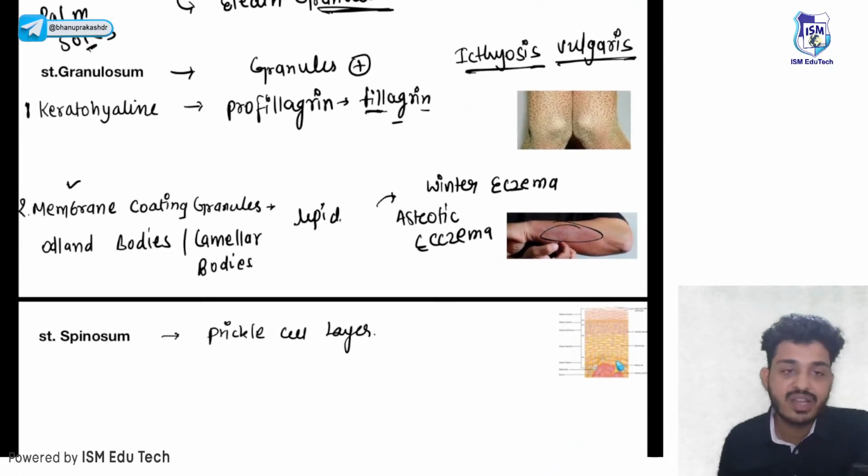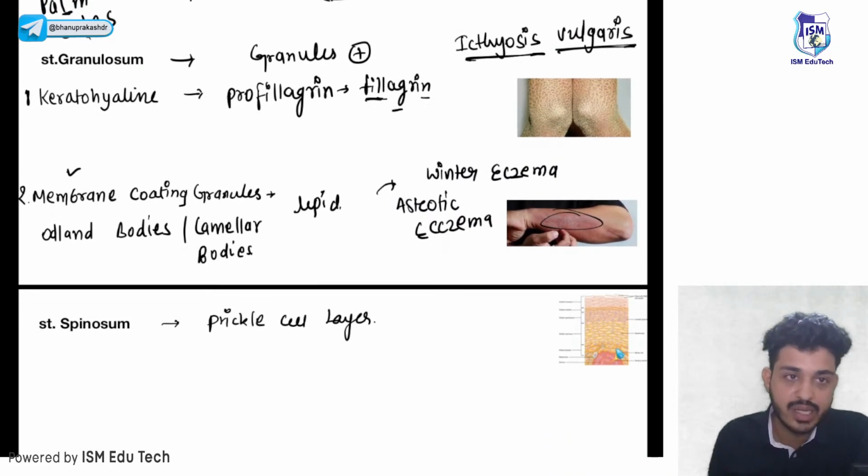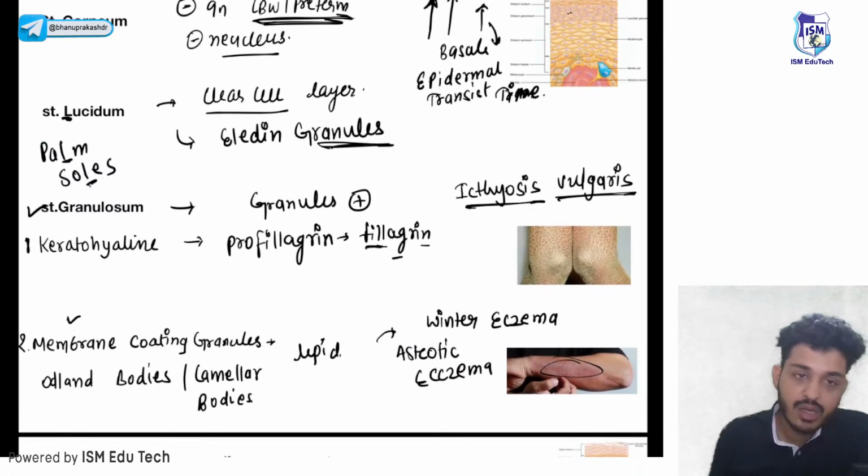So there are two things that we have seen. The first one is keratohyaline granules. The second one is membrane coating granules. They are present in the stratum granulosum.